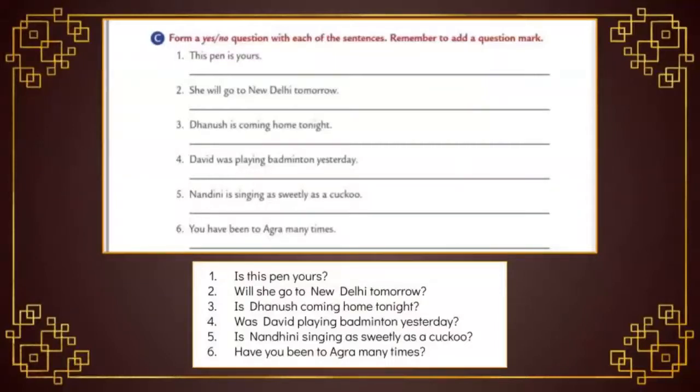Have you been to Agra many times? Students, you just have to move the verb before the subject. Then it will form a yes or no question, and at the end put a question mark. Remaining six are there. You should practice.